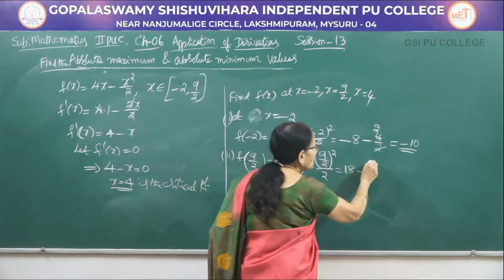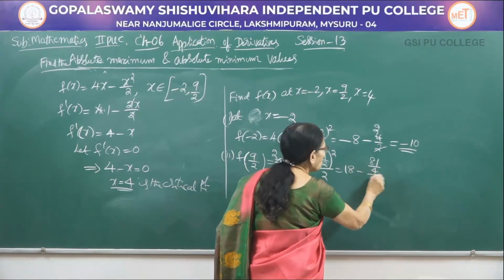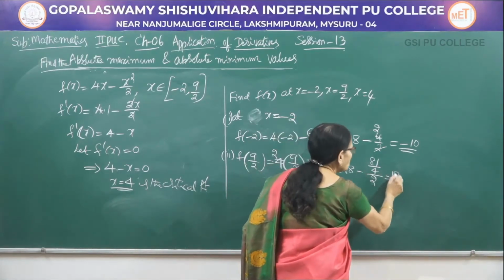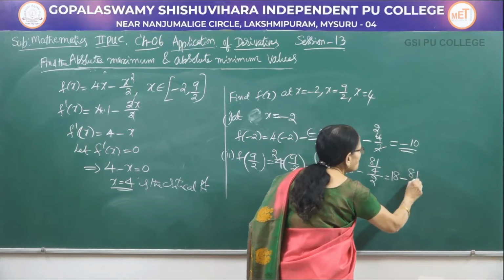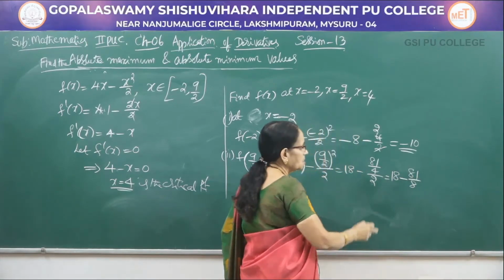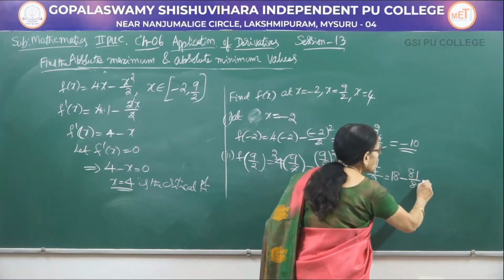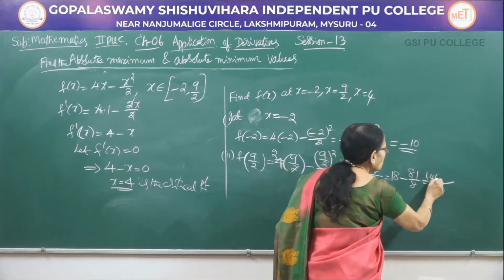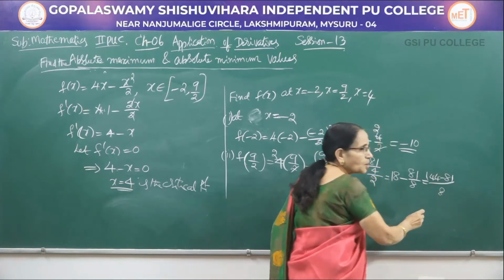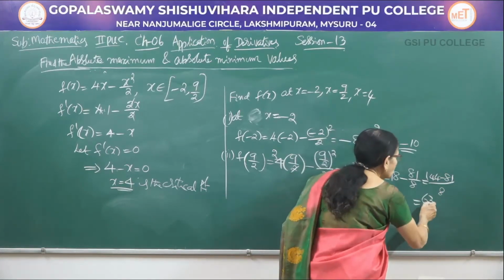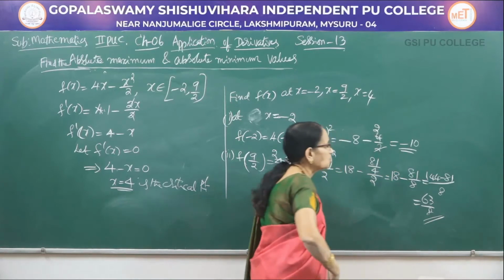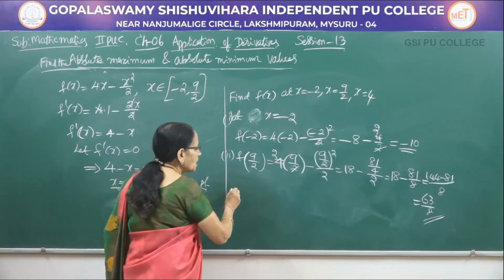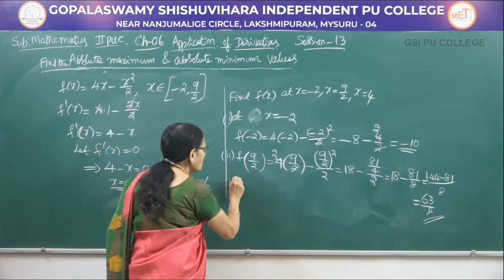Here be careful, it is 81 by 4 divided by 2. 4 and 2 go together to the denominator position, it becomes 81 by 8. Now take the LCM, which is 8. 18 eights are 144, minus 81, that would be equal to 63 by 8. So, this is the second value. First value is minus 10, second value is 63 by 8.